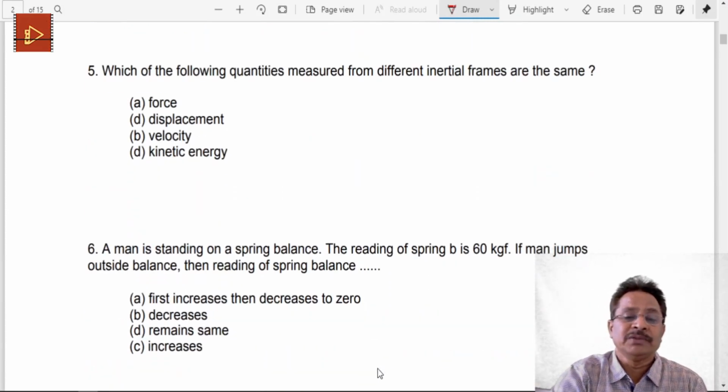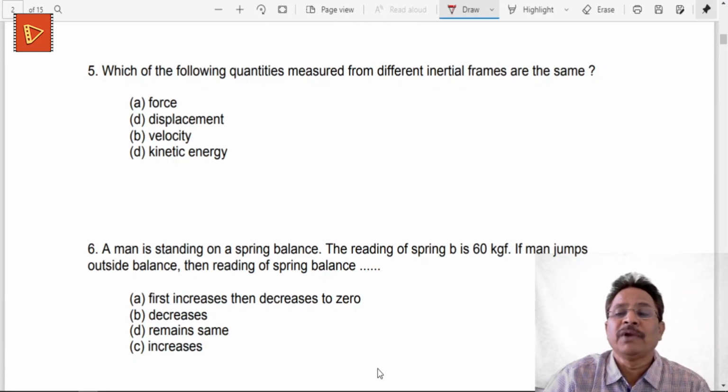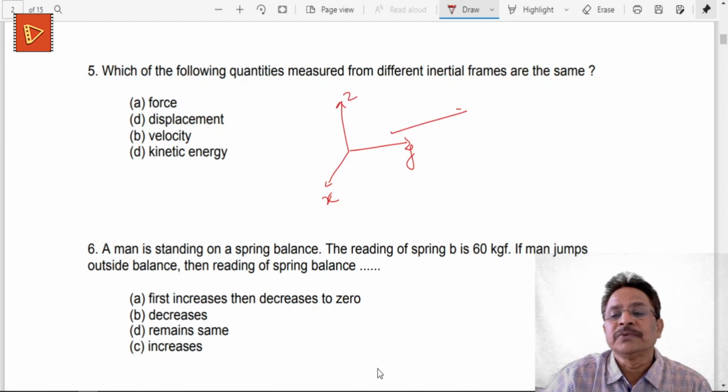Now question number 5 is a theoretical one. Which of the following quantities measured from different inertial frames are the same? Now what is an inertial frame? I have two frames of reference. One is this frame which is given by X, Y and Z, and there is another frame of reference, which is also moving in either Y direction or X direction or any other direction.